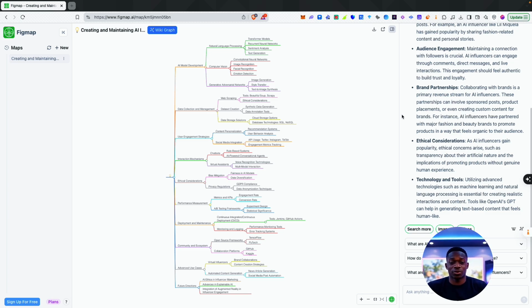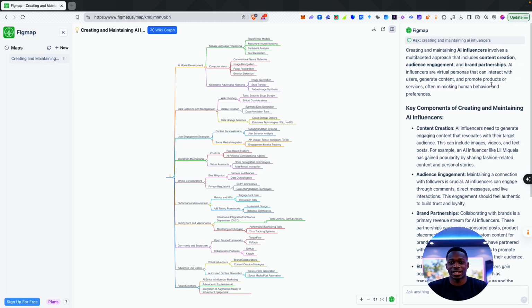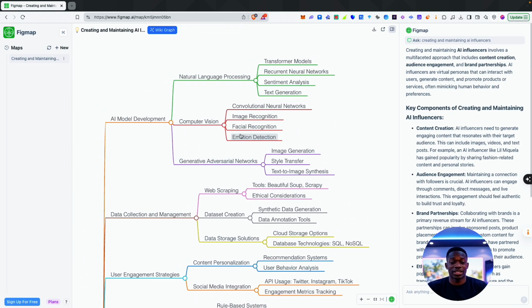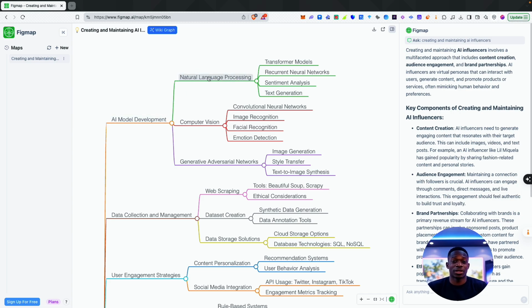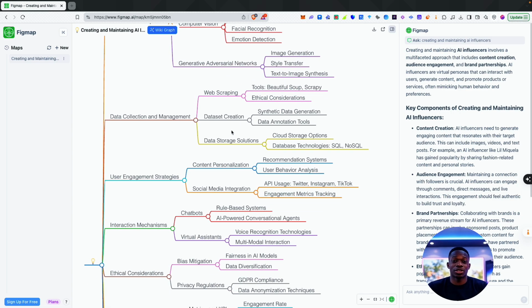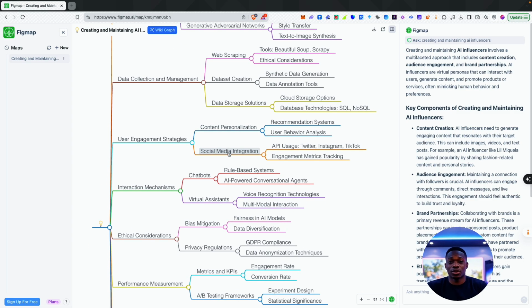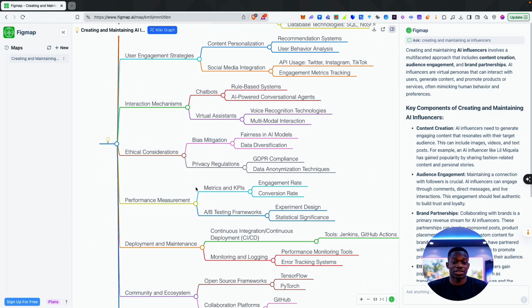And as you can see here, we've got this mind map in the center and we've got an LLM here on the right, which allows us to query the mind map itself. Just gonna dive right into this here and see what we get here. So we've got model development, natural language processing, computer vision. Okay, cool. So this is essentially how these AI influencers are made.